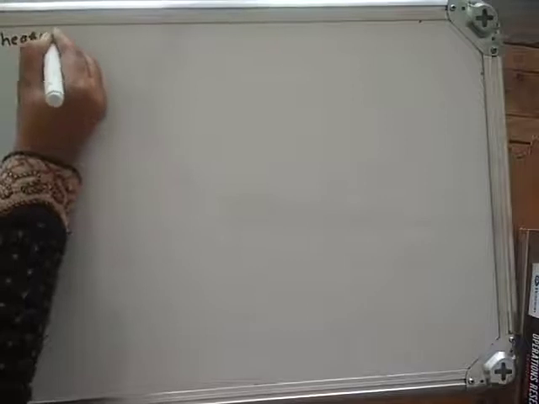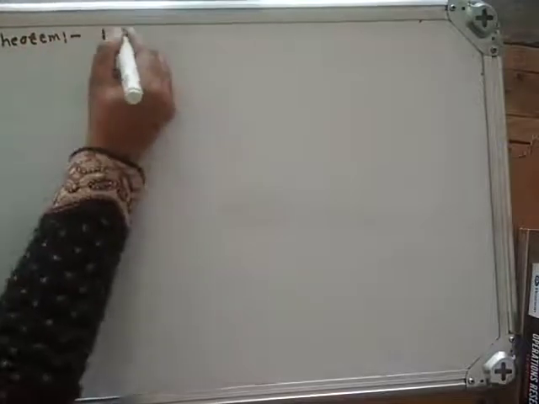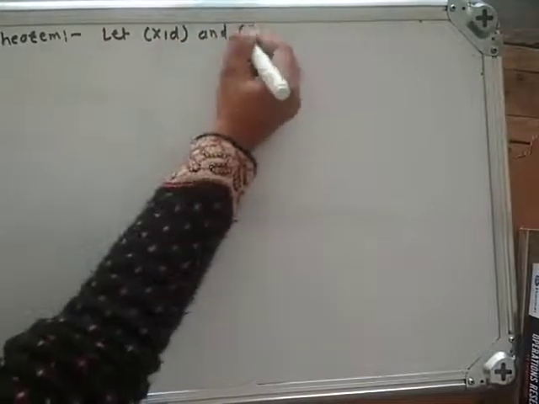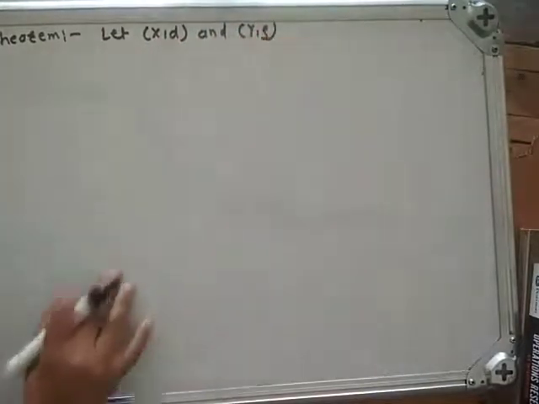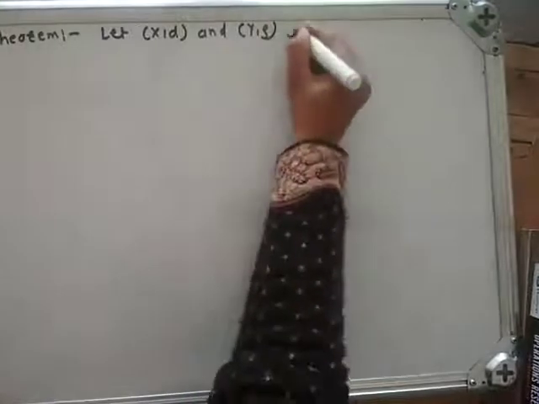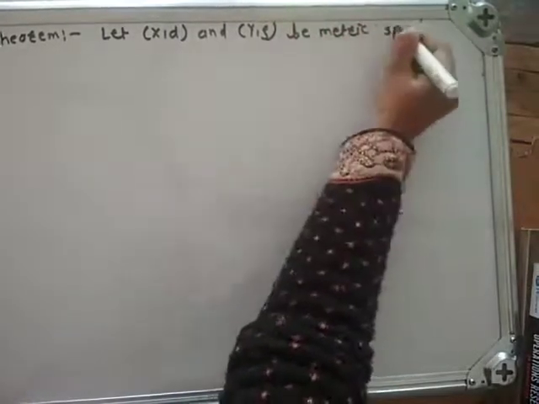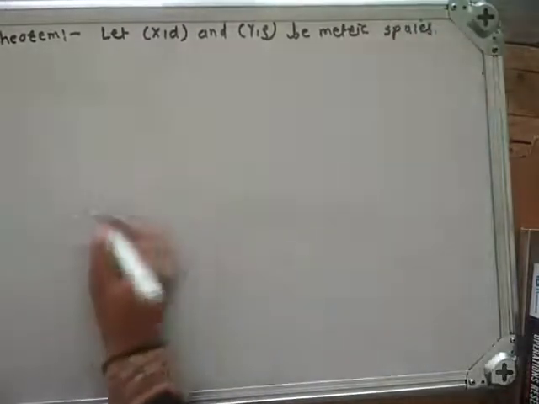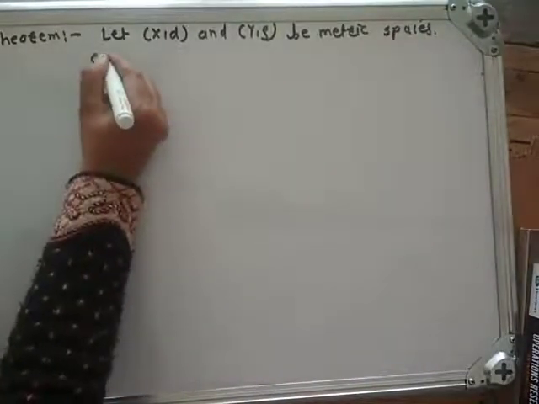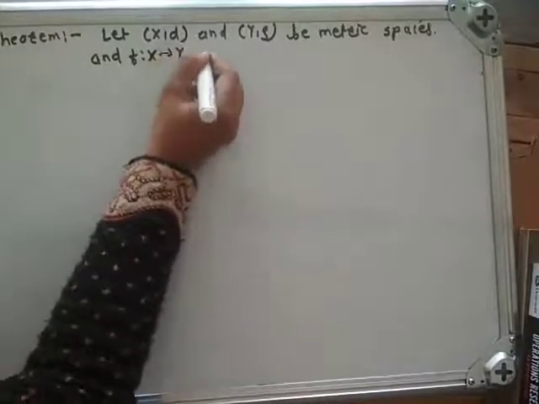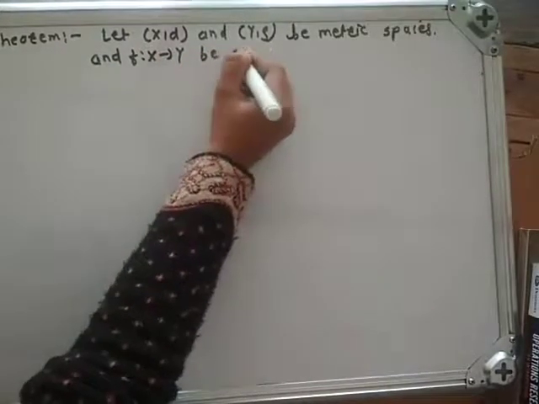Let us take the next theorem. Let (X, d) and (Y, rho) be metric spaces and f from X to Y be a function.